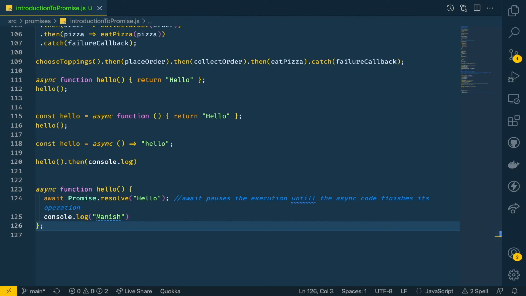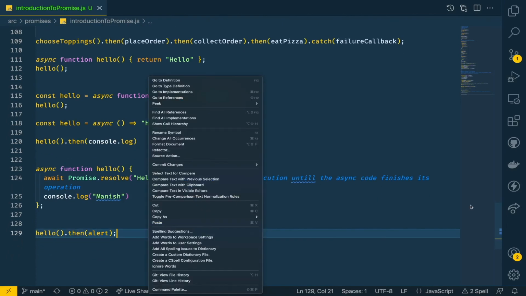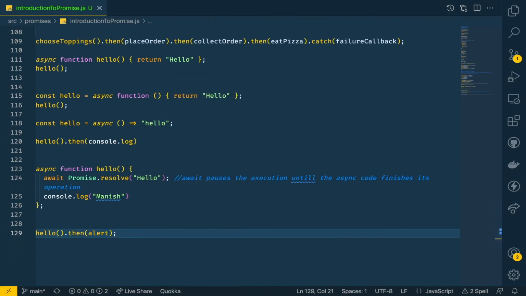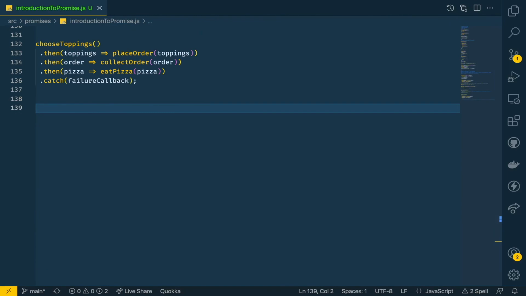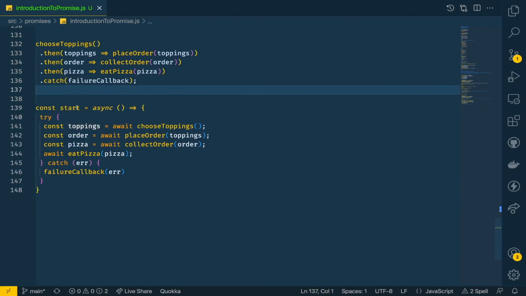Okay, and we can do something like this. Hello, we call and then we'll alert it. And if we take our previous example, the pizza one, I'll write that here again, this choose topping. If I convert it to async await, then we can write it in a way like this. We have written a wrapper function called start, that is a function expression, and to that function we have given a keyword called async to make it an async function. And we know that an async function returns a promise, and what we are doing here is we are using the await keyword.